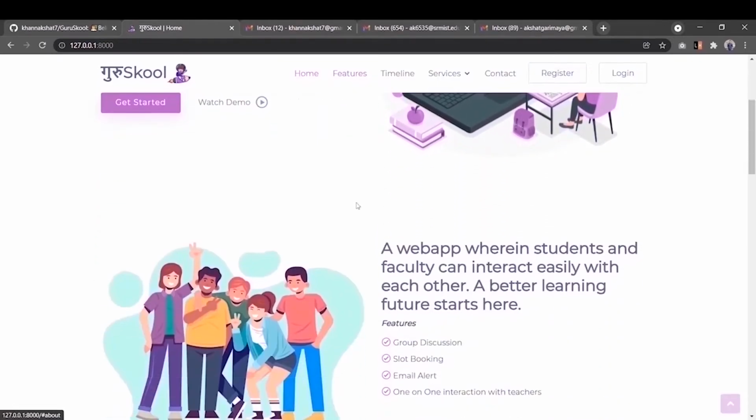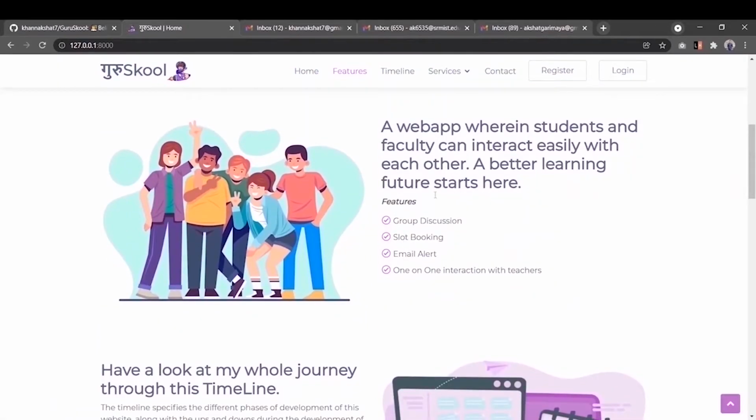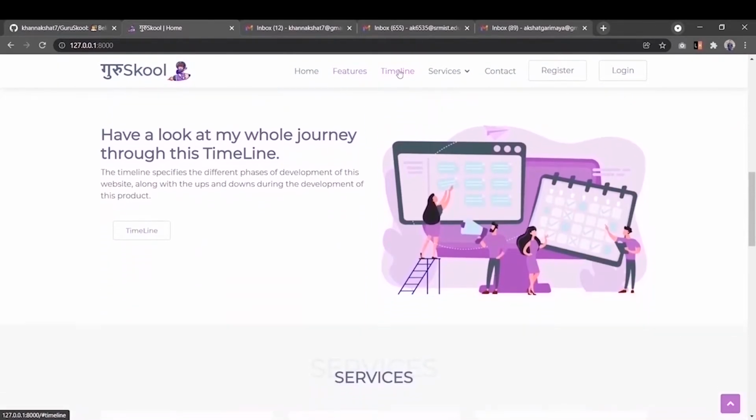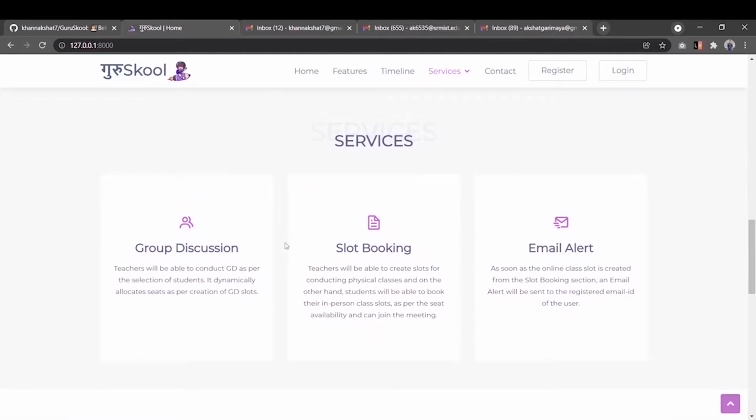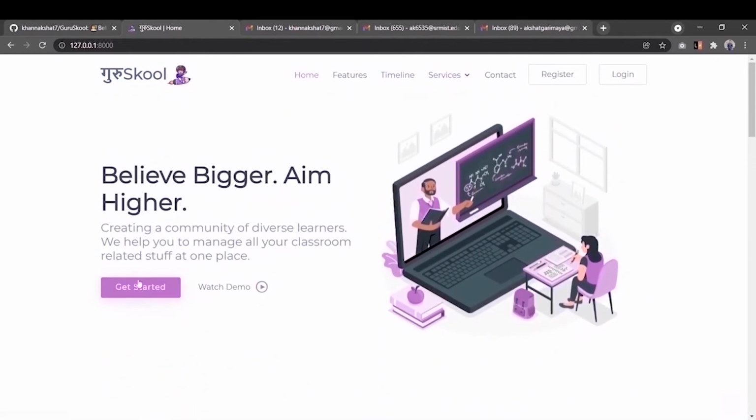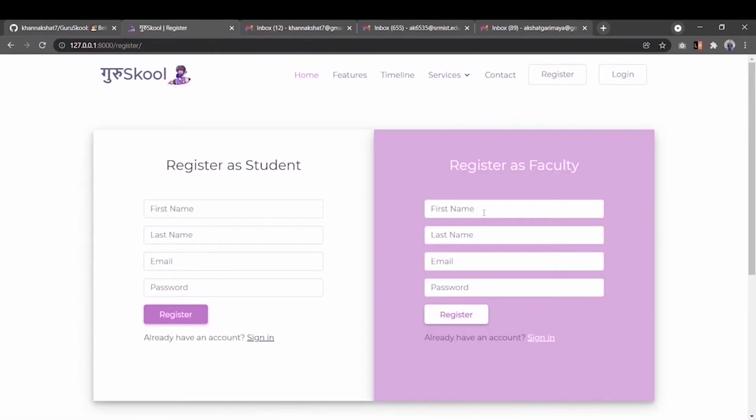So the features that I'll be demonstrating are group discussion, slot booking, email alerts. And if you want to know about the whole journey in the Microsoft Engage program, you can hit this timeline button. The services that I will be showing is group discussion, slot booking and the email alerts. So without wasting much time, just click on get started button, and first I'll be registering as a faculty.